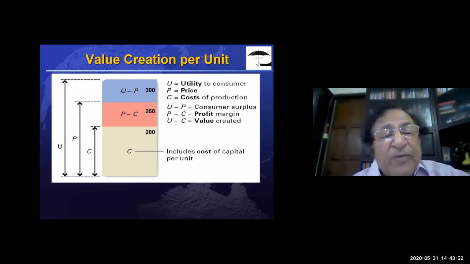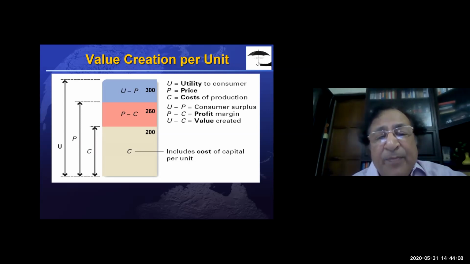The consumer surplus means the consumer gained 40 rupees as a surplus because he spent only 260 rupees. He got the satisfaction of being willing to pay 300 rupees. So this 40 rupees is consumer surplus. P minus C is the profit, and U minus C is the value created by the company. The company spends C amount, the cost of production, but it created value almost as high as 300, and ultimately it sold for 260 rupees.